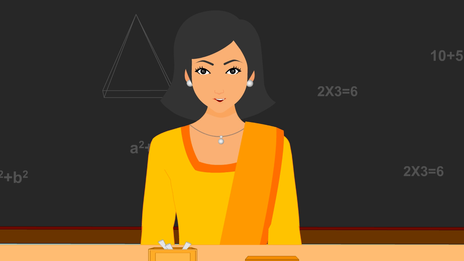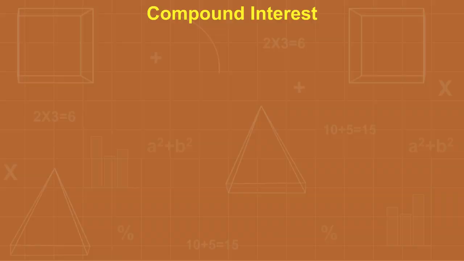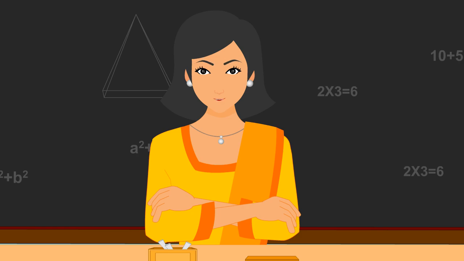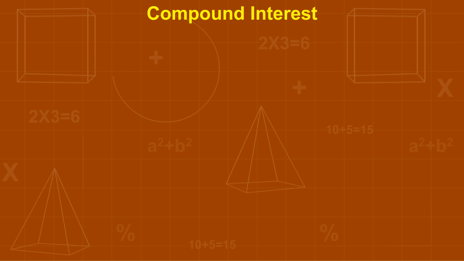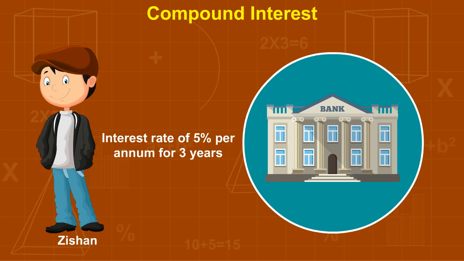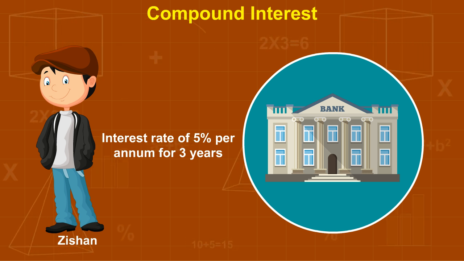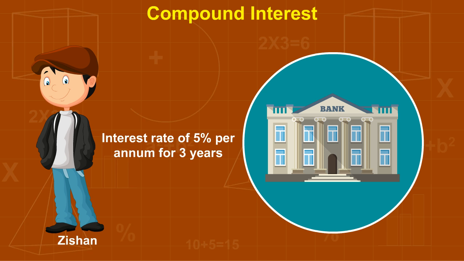Now by keeping the basics of simple interest, we will learn and study about compound interest. Do you know, a bank never charges simple interest? It always prefers compound interest. We will try to understand compound interest by taking an example. Zishan invested 5,000 rupees for 3 years at the rate of 5% per annum. How much amount will he get back after 3 years?